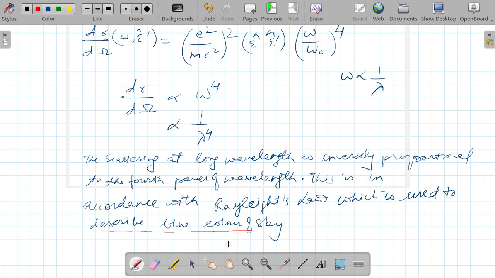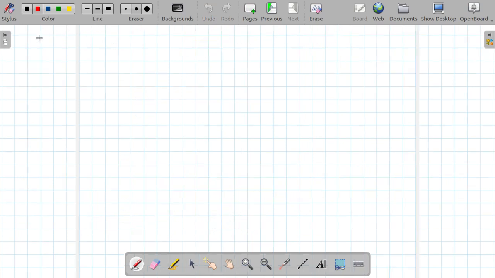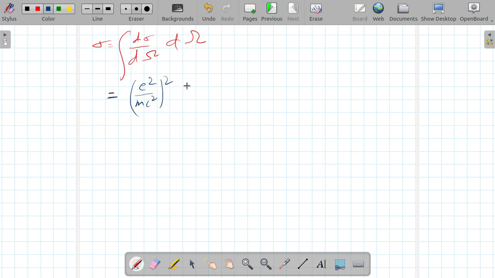To calculate the total cross section, I will integrate over solid angle, and after simplification this leads to e square over mc square whole square, omega over omega naught raised to power 4, times an integral.